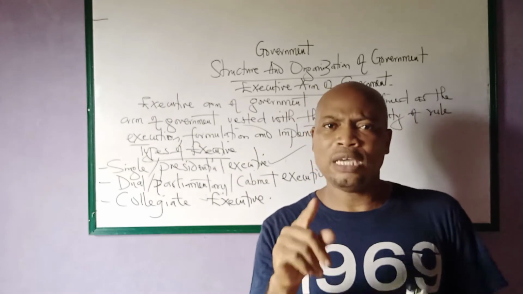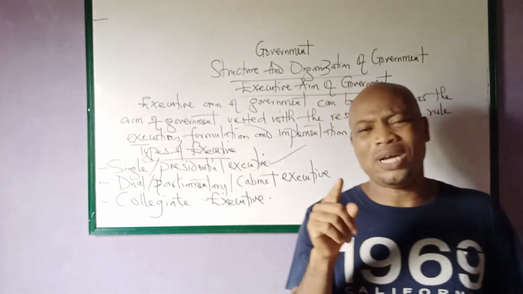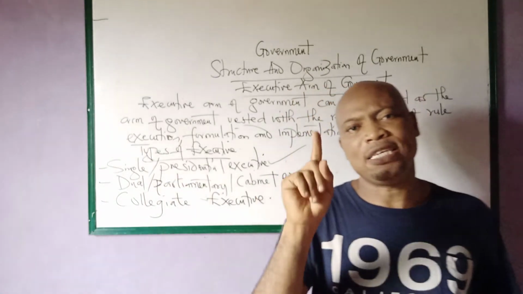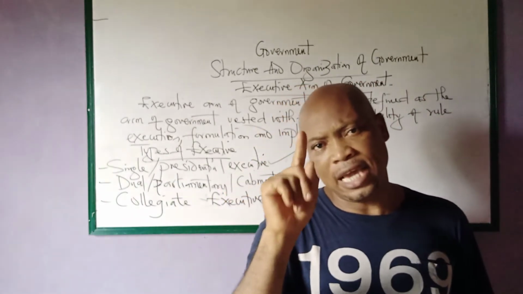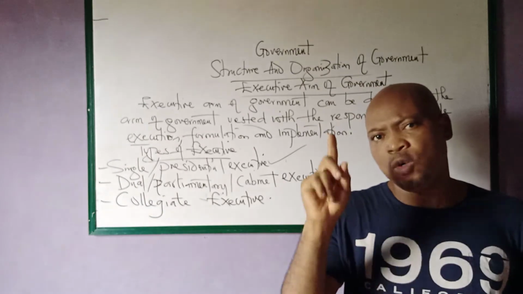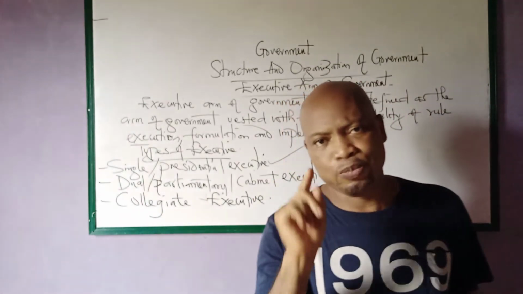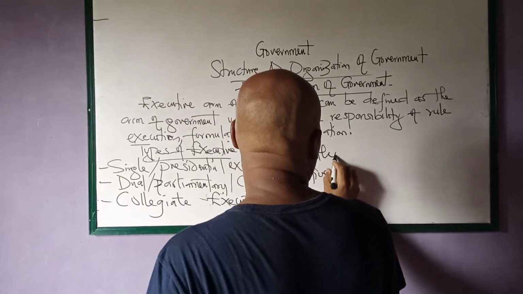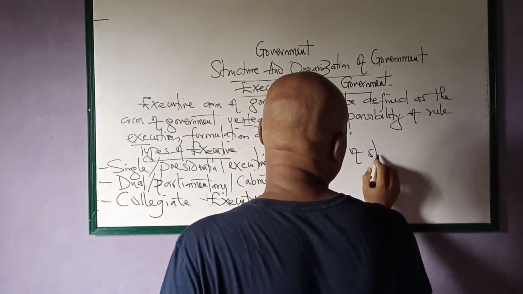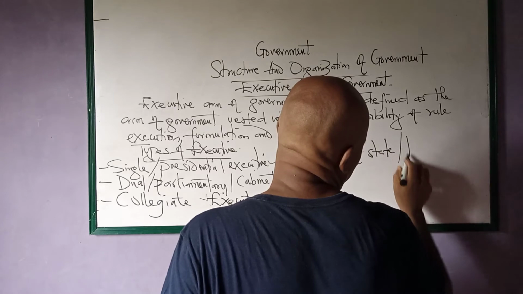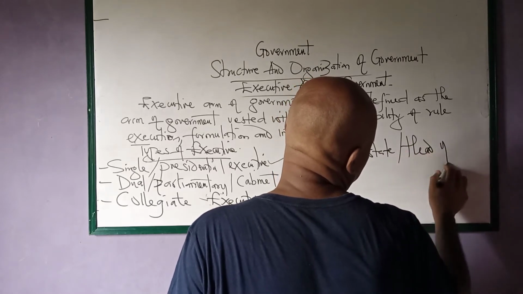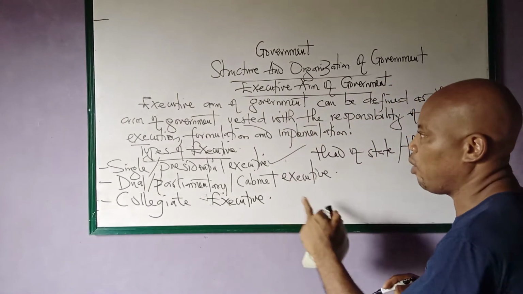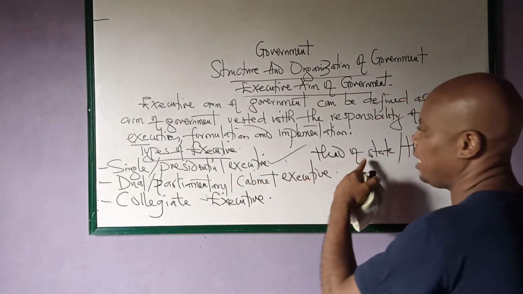If you're talking about a presidential system of government, you are talking about a system of government where one individual is both the head of state and the head of government. So that's what we mean by a single or a presidential executive.